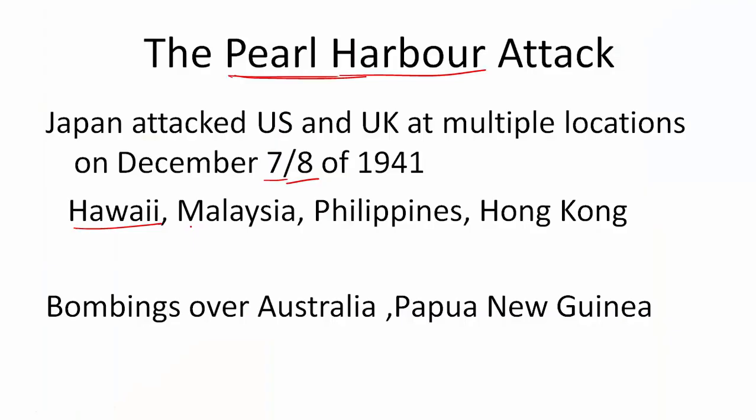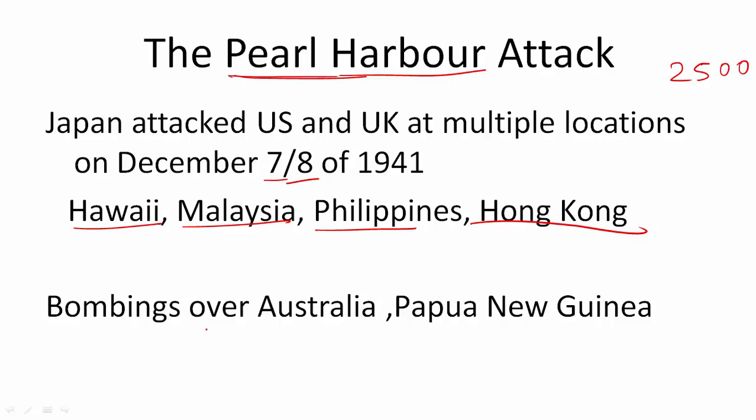Along with Pearl Harbor, many air bases and naval ports in Malaysia, Philippines, and Hong Kong were attacked at once. And the aim was to cripple the navy of UK and USA in these places. But the Pearl Harbor attack was the largest attack ever on US soil. Around 2,500 naval soldiers died, and this was the largest attack up till 9/11 on US soil. After this attack, USA joined World War II on the side of Allied forces,